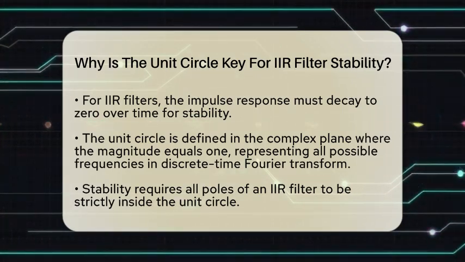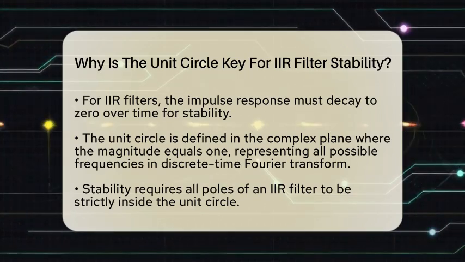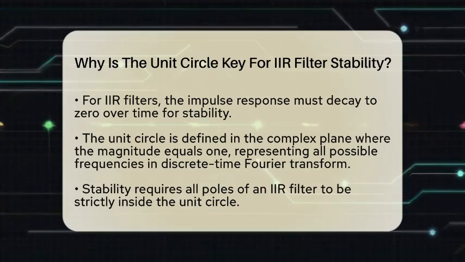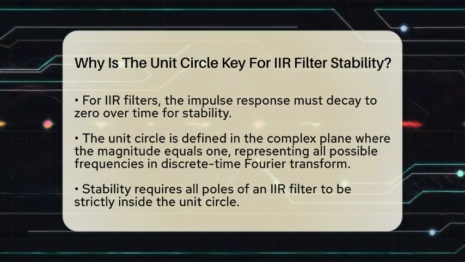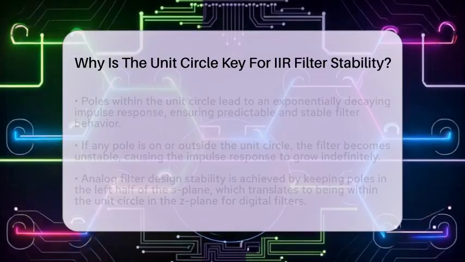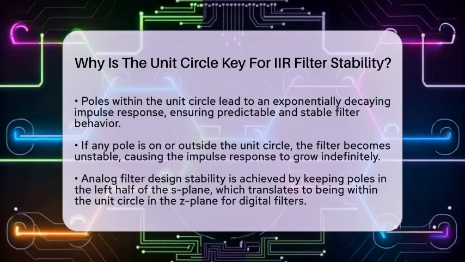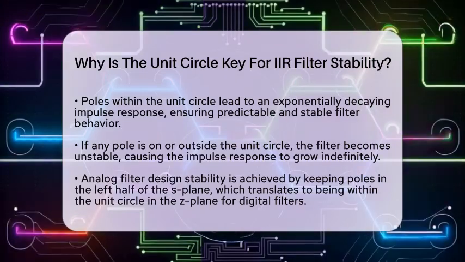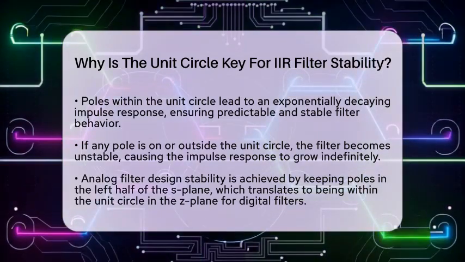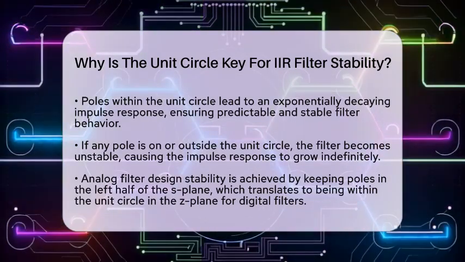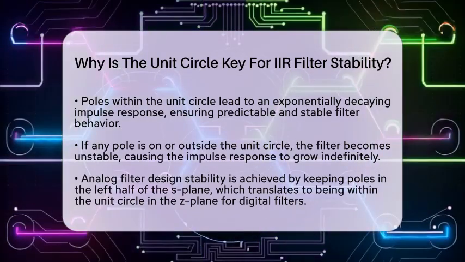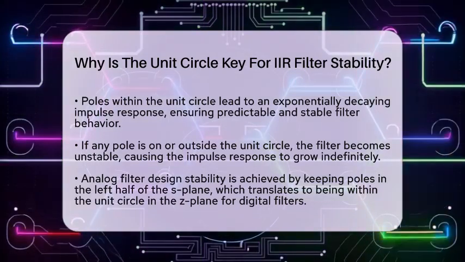When the poles are located within this circle, the impulse response associated with these poles will decay exponentially over time. This means the filter will behave predictably and remain stable. On the other hand, if any pole is located on or outside the unit circle, the filter becomes unstable. In this case, the impulse response will either not decay or will grow without bound, leading to unpredictable behavior.